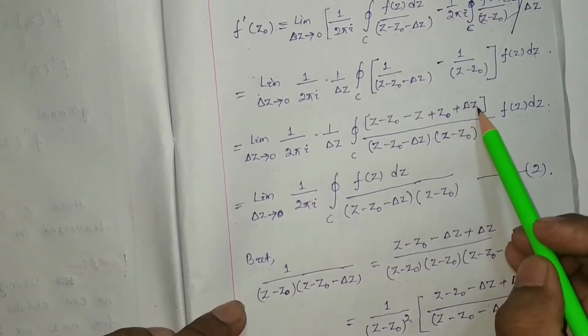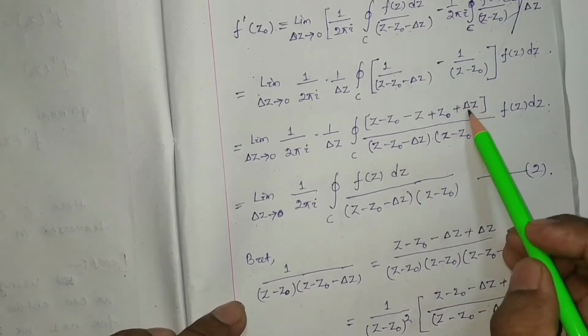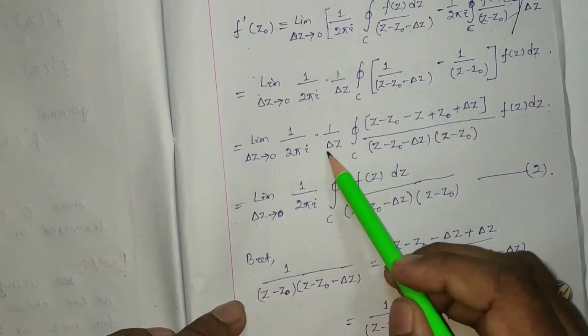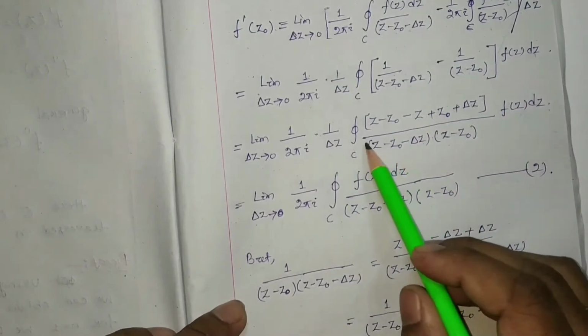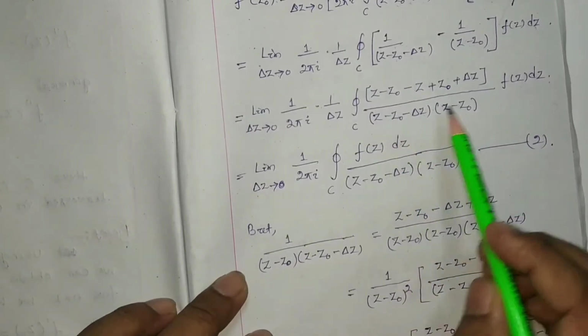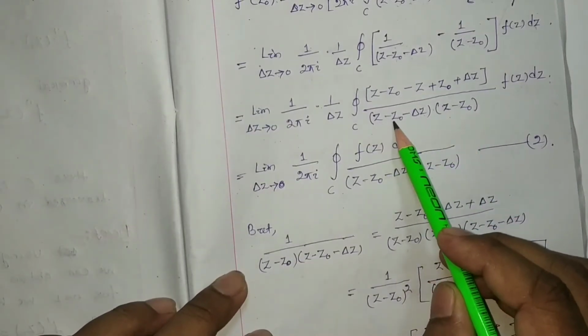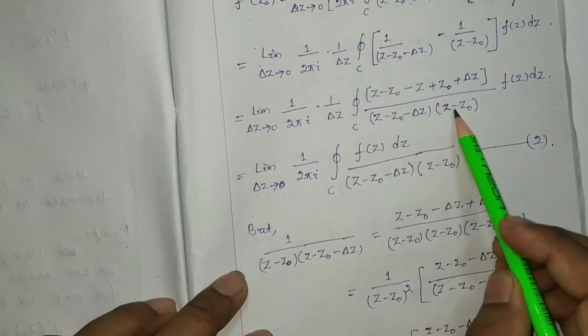Only del z will be there, and this del z cancels with the del z outside. We find only f(z) dz whole divided by (z minus z0 minus del z) into (z minus z0).